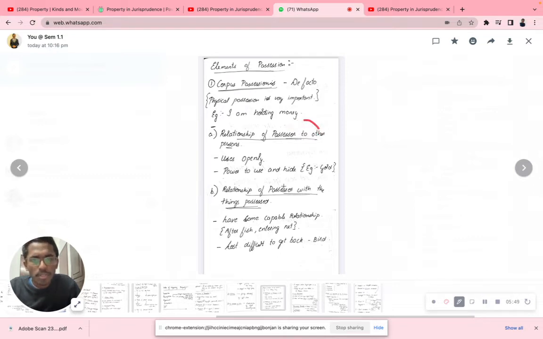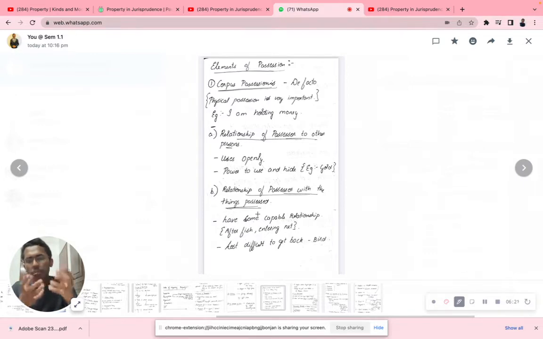Then the relationship of the possessor with the things possessed. Have some capable relationship, like after a fish enters a net. Here it is also different. For example, I put a net in the sea, and all the fishes come over there. That could also be a possession, right? Having some capable relationship over there. That also could be it.